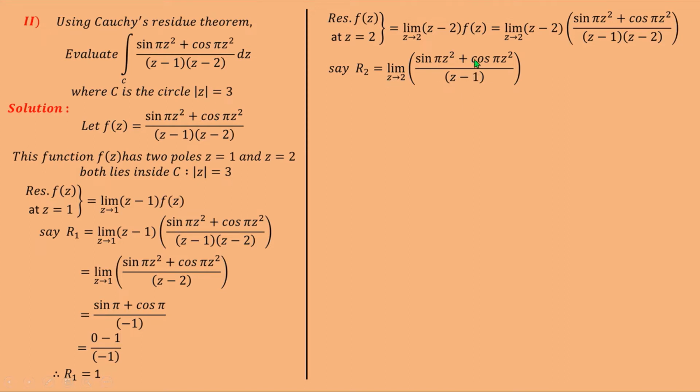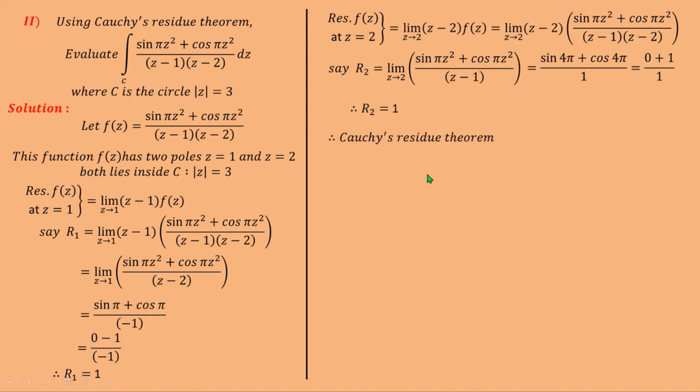Now put z is equal to 2 here. So this will become sin pi 2 square, which is 4. So sin of 4 pi plus cos of 4 pi upon 2 minus 1, that is 1. Sin of 4 pi is 0, cos of 4 pi is 1. So this is 0 plus 1 upon 1, means again R2 is 1. So we find two residues, R1 is 1 as well as R2 is 1.